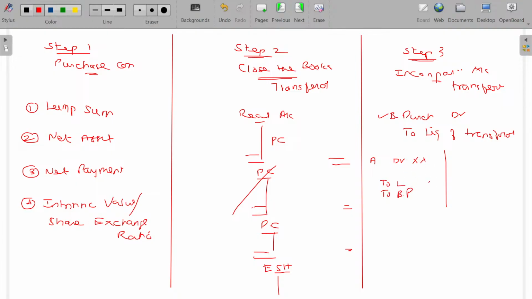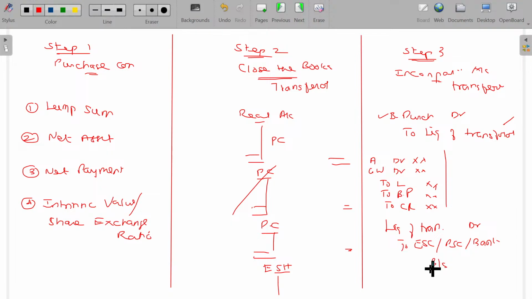If the value is not matching, if there is any balance either on the debit side or credit side, it may be named as profit or loss, but termed as capital reserve in case of profit, goodwill in case of loss. Is that okay? If you are paying more than its worth, then it's a loss and named as goodwill. If you are paying less than the worth, then it's a gain named as capital reserve. And then make the payment to the liquidator of transferor company. The payment may be either by way of equity share capital or preference share capital or sometimes debenture or bank. Various modes of settlement will be there, so that will be credited here.